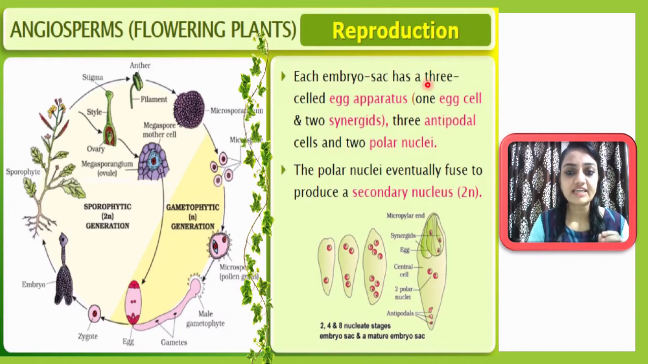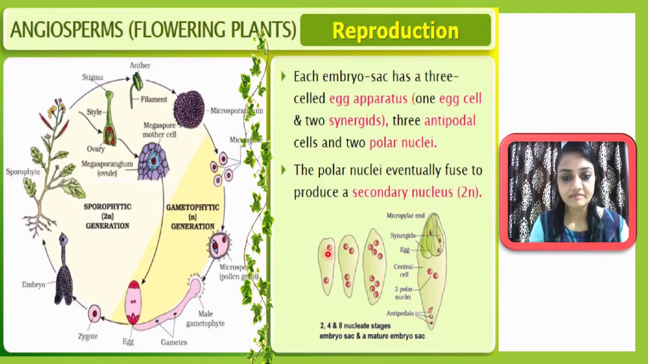So each embryo sac has a 3-cell structure, and that 3-cell structure is called the egg apparatus. Here you can see this is the embryo sac, inside which you can see 2 nuclei, then 4 nuclei. These all will divide mitotically. One round of mitosis will generate 4, then the 4 further undergo mitotic division and generate 8. Finally these 8 will rearrange like this: 3 remain here, 3 remain here, and 2 will remain in the center.